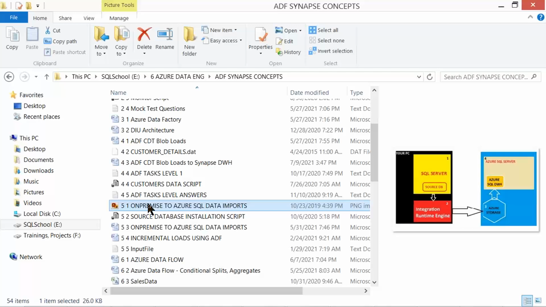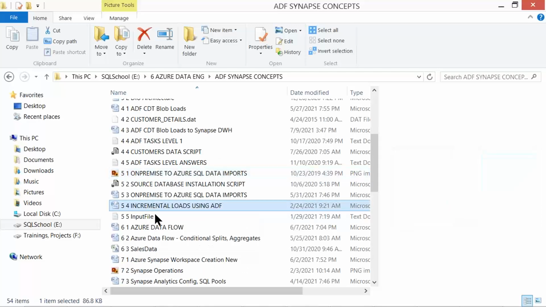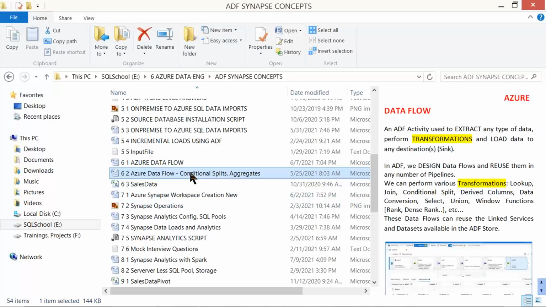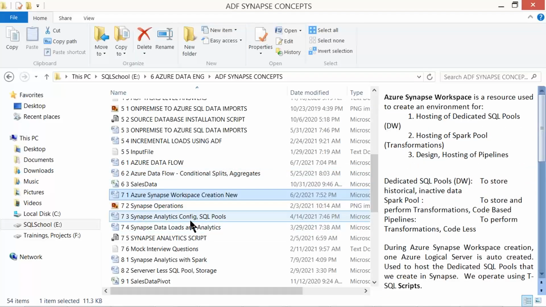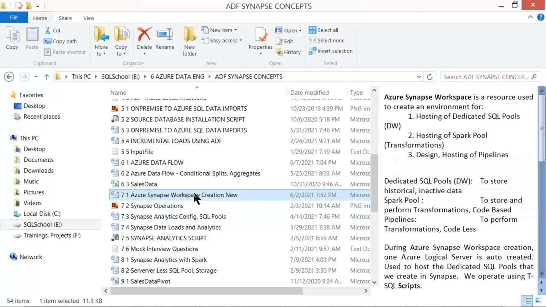on-premise sources. We'll be understanding something called incremental loads and data flow. Here we'll come across various transformations like conditional splits, aggregates, window functions, joins, etc. Understand the need for Synapse workspace, a nice workspace for implementing the pipelines.